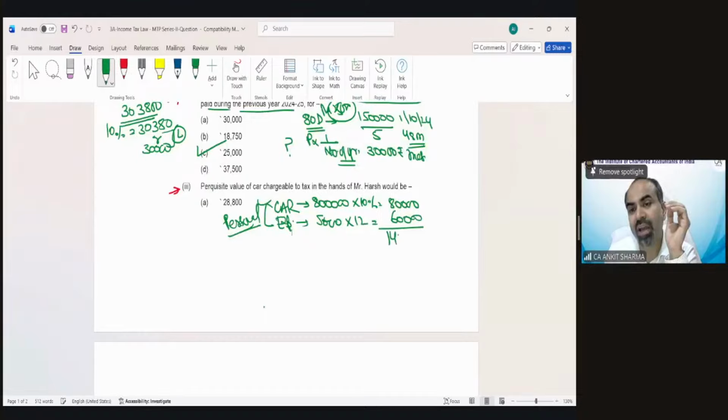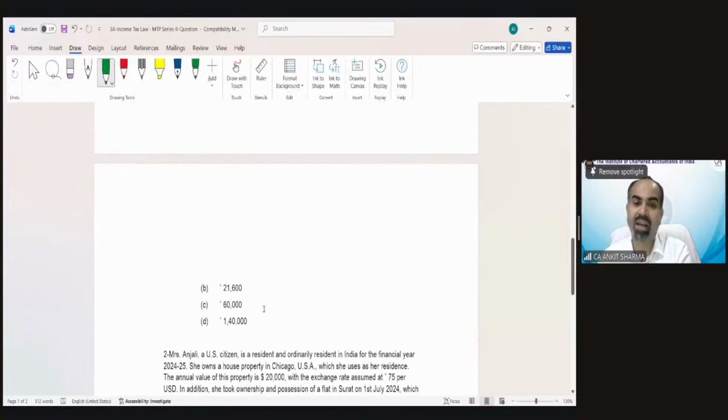Both need to be taxed. Total value would be 1,40,000. That is as per option D. So D is the correct answer in this case. I hope you got it. Okay. Clear, students? This provision.